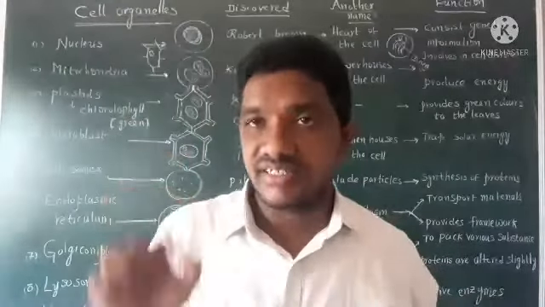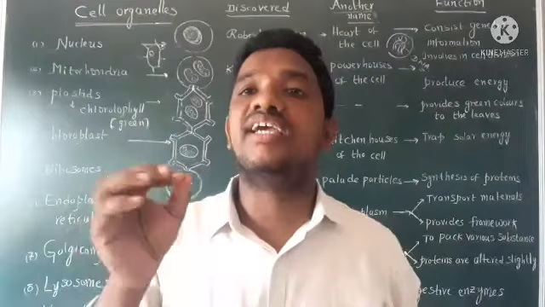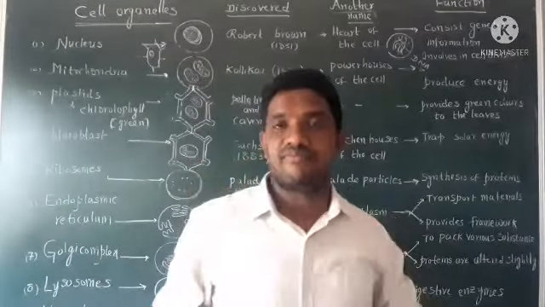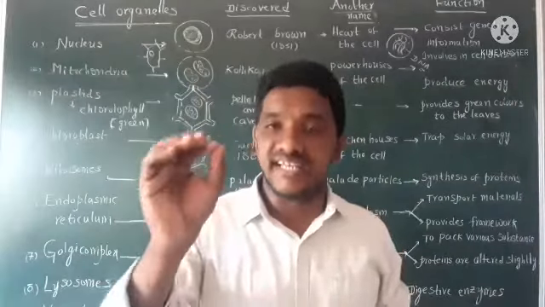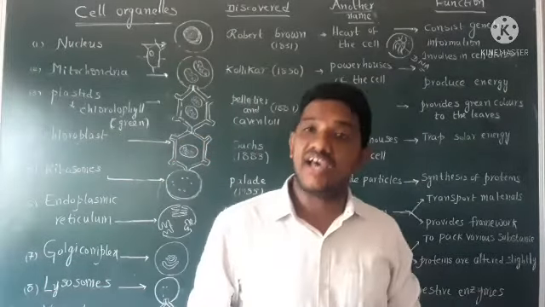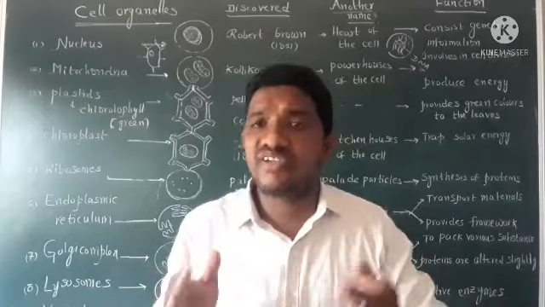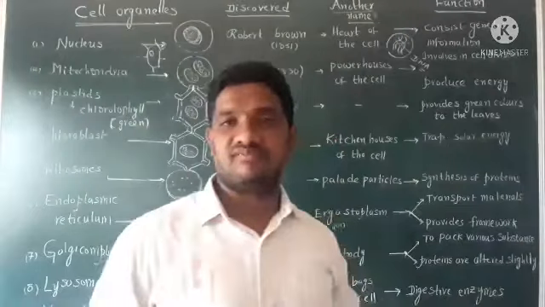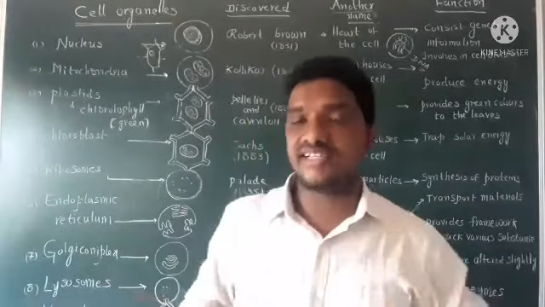DNA means deoxyribonucleic acid. So nucleus contains genetic material which helps in passing of characters from one generation to next generation. What are characters?